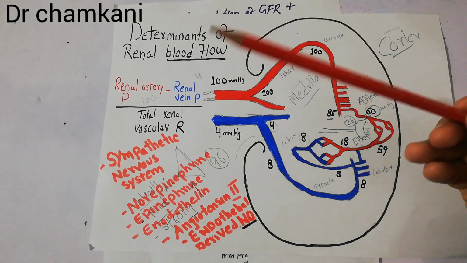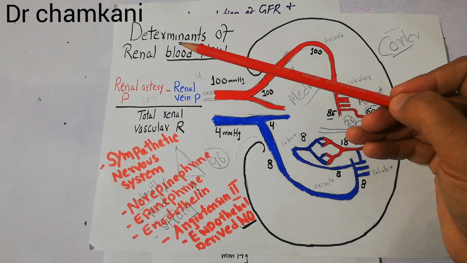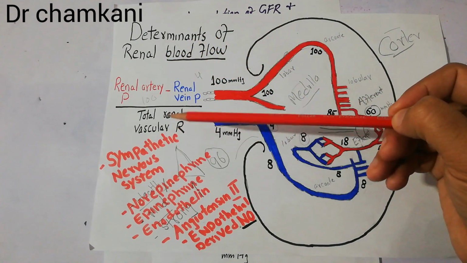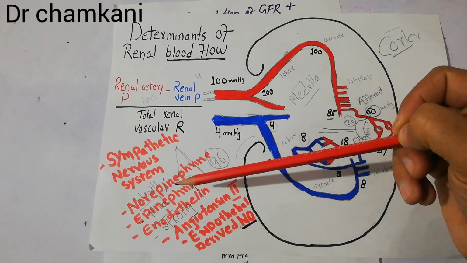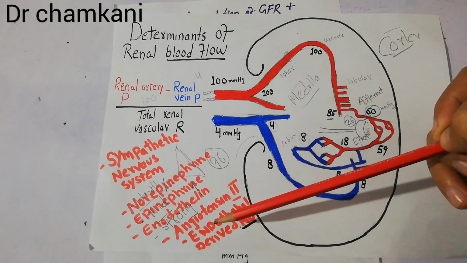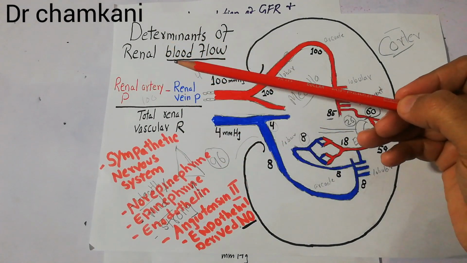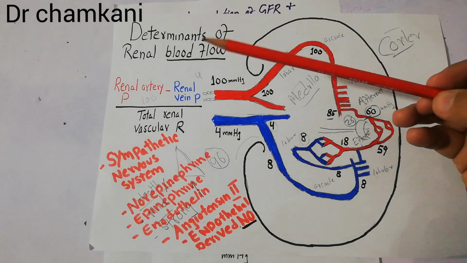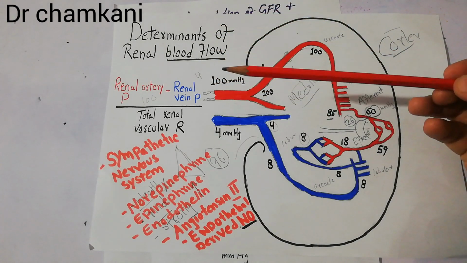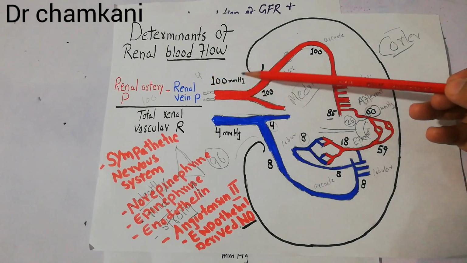We also discussed different factors which were the determinants of renal blood flow, factors like sympathetic nervous system activation, the release of norepinephrine, epinephrine, endothelin, angiotensin 2, and nitric oxide. Those determinants could increase or decrease the renal blood flow, and the amount of renal blood flow can also be influenced by the increase or decrease in the arterial pressure.